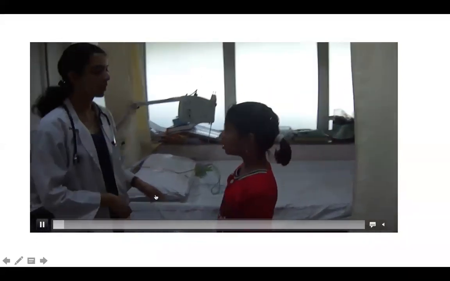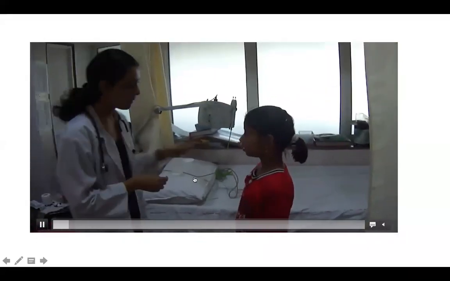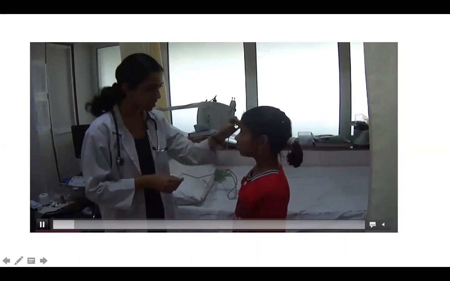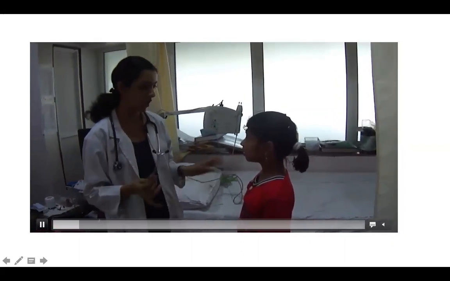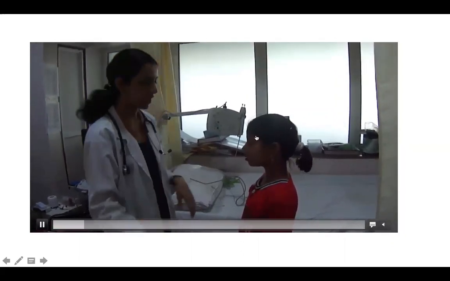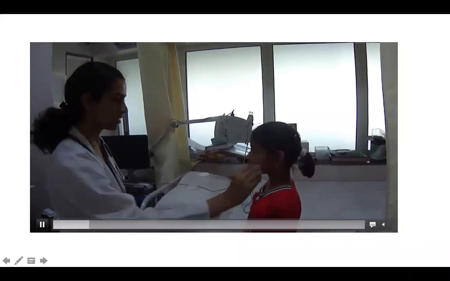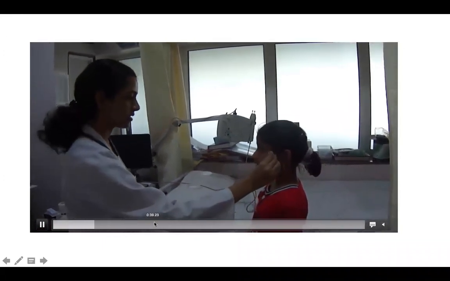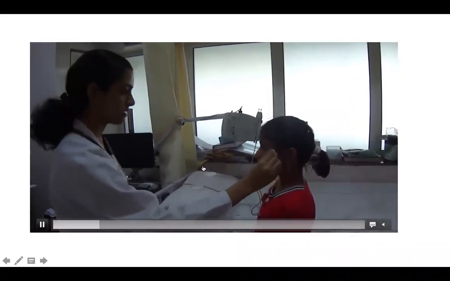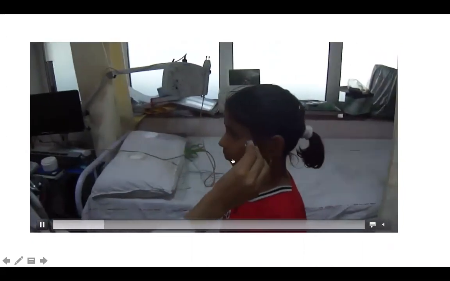So this is a child where again, as I showed you, it's an induction technique. This particular doctor is using a key to say that you are going to fall down. You're going to have a loss of consciousness. I'm going to send electricity into your brain. Okay. I'm going to pass current into your brain. So just see how the doctor is doing the induction technique. Okay. This is called induction.